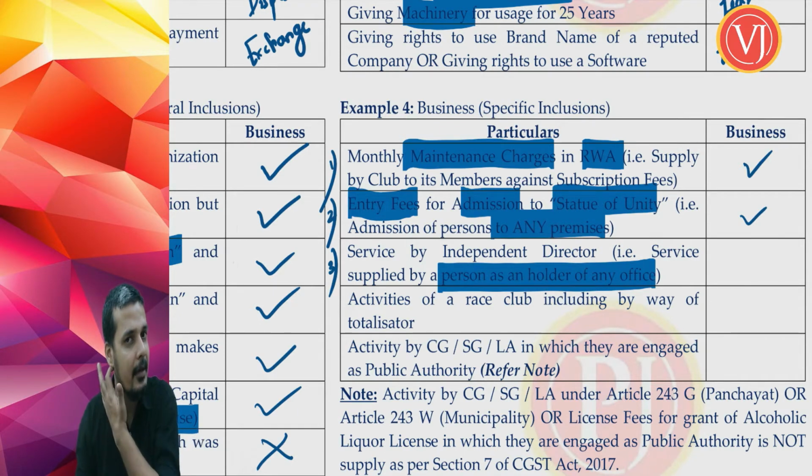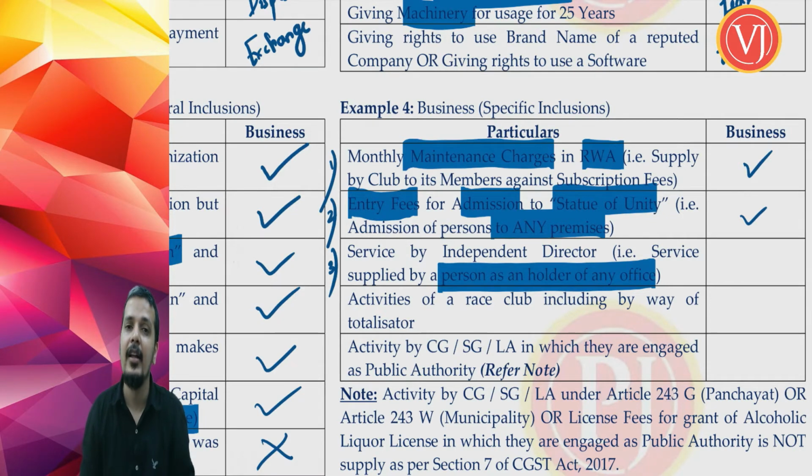So we have taken an example where you are talking about independent director. Why? You are supplying a service because you are holding an office in that company. Now understand, my friends, an independent director is not the employee of the company. If at all he is an employee of the company, we will see in our further discussion that payment to employees is outside the ambit of GST, there is no GST. And here the independent director is not actually acting as an employee of that company. He is holding that position because of his knowledge in that business or profession.